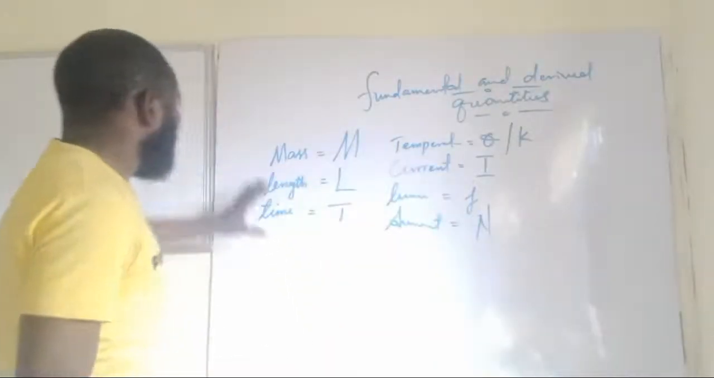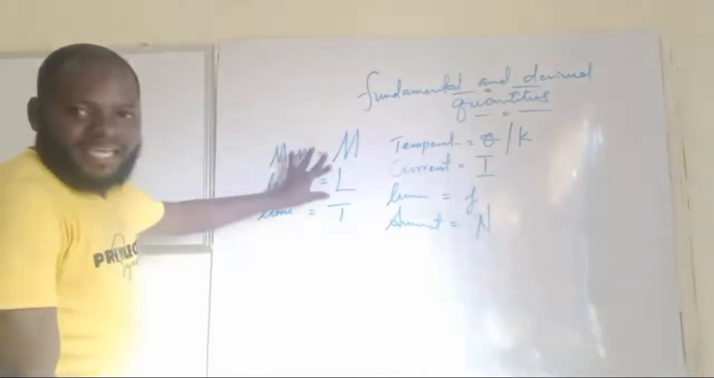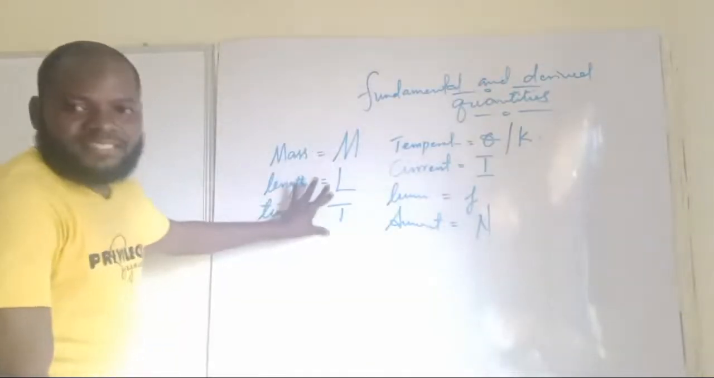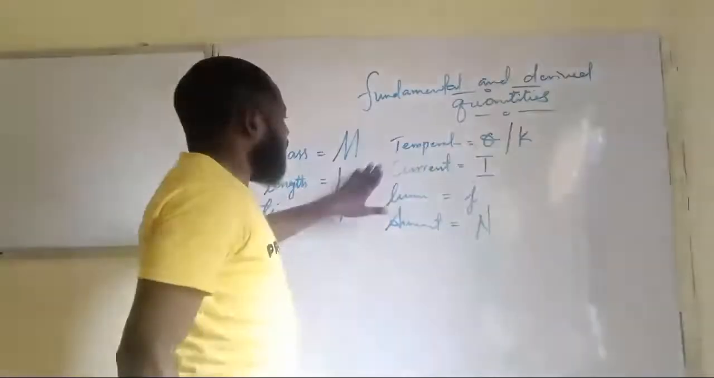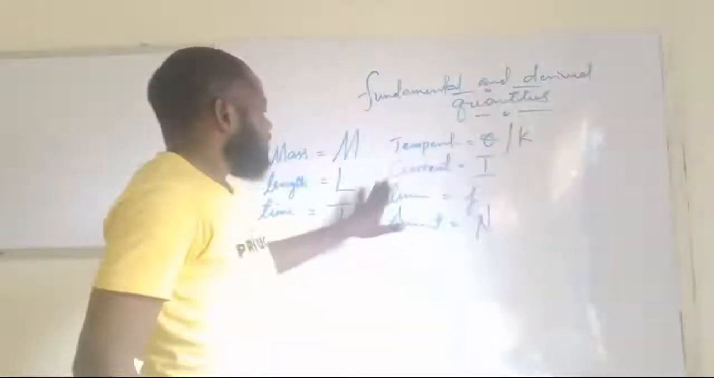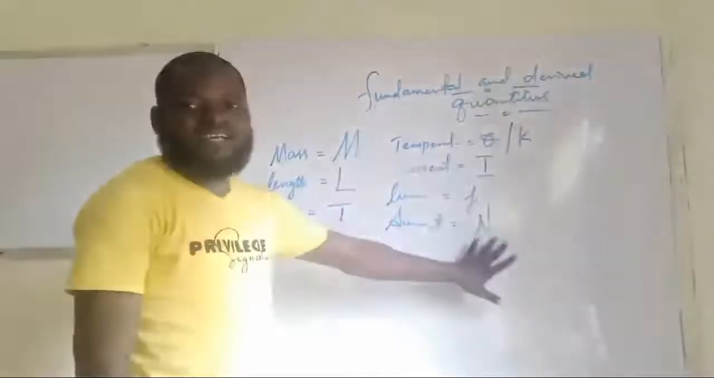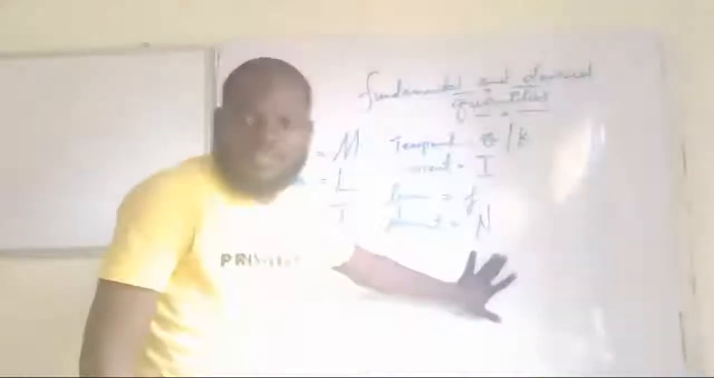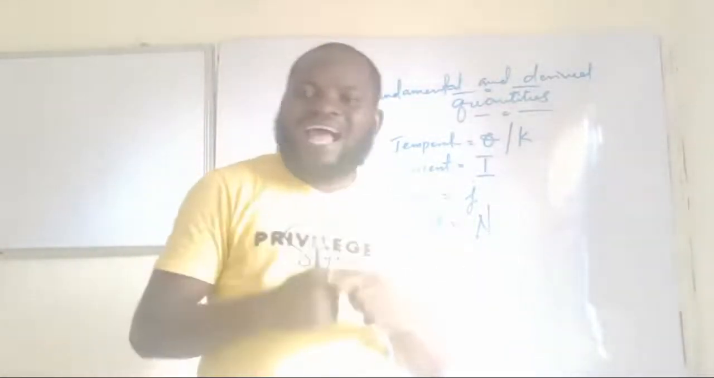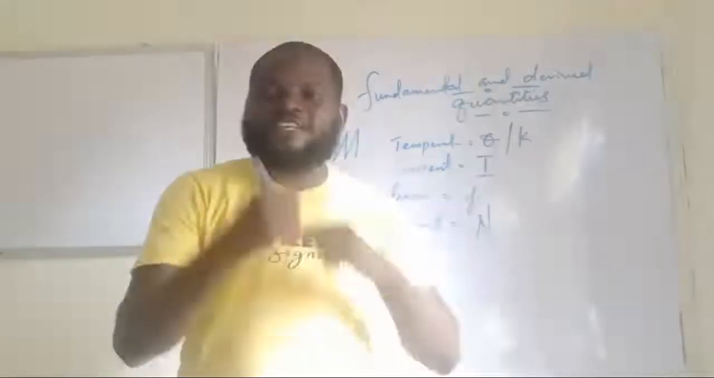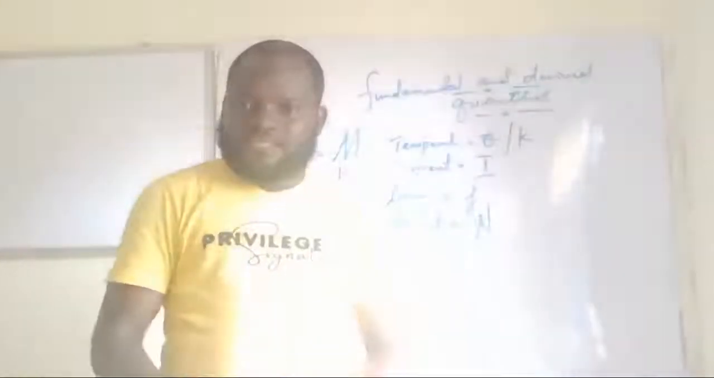Correct. So mass is capital M, length is capital L, time is capital T, temperature is theta or K, current is I, luminous intensity is J, then amount of substance is what? Capital N. These are the things that we use for substitution under the dimension of a physical quantity.